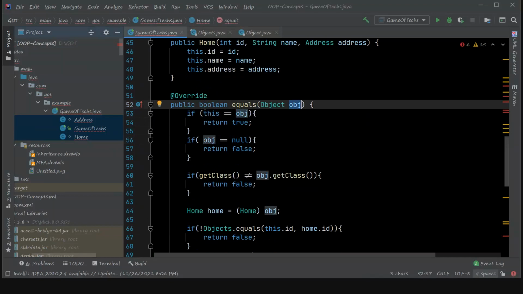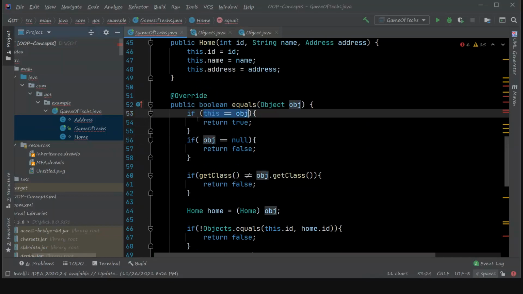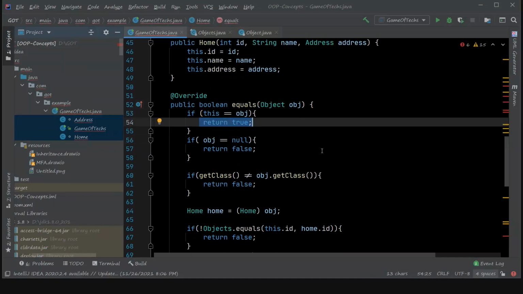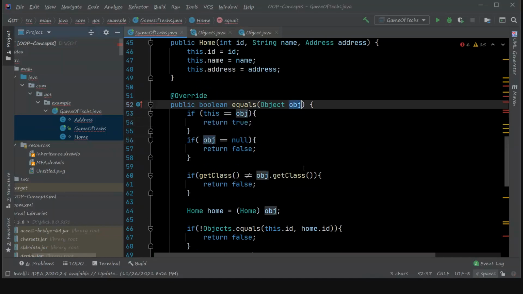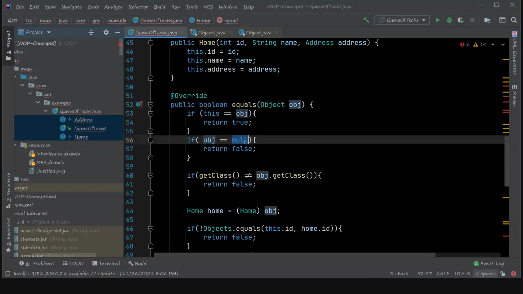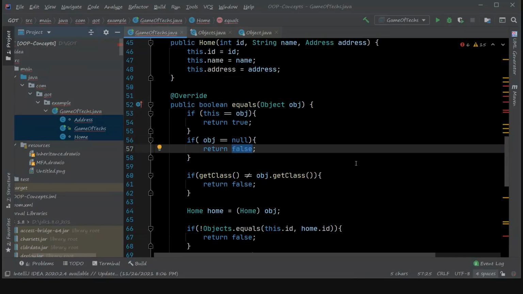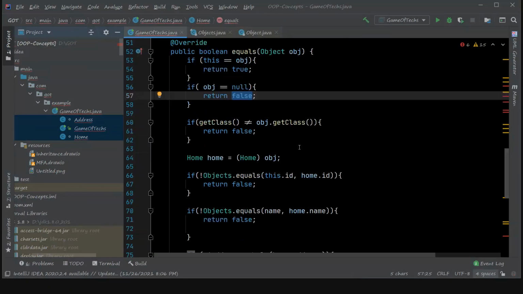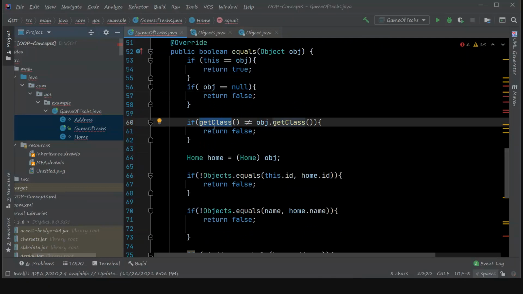If both are sharing the same address, then you can immediately return a true. Okay. Now the next step: if the given object has a null reference, is pointing to a null, then no more matching is required. You can immediately return a false. Now go into the next check, where we do the class.